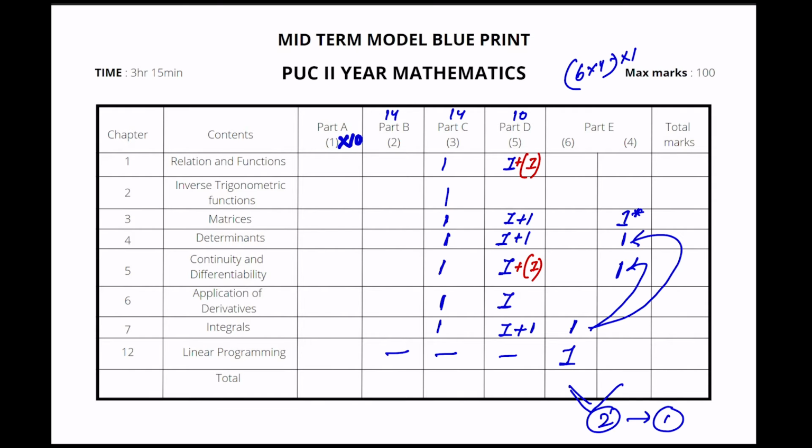Since integrals is a high weighted chapter, you can expect a minimum of around 3. And in relations and functions, since we just have one 5 marker, you can expect a minimum of 2 or 3 from here also.